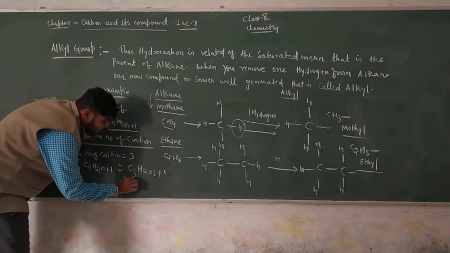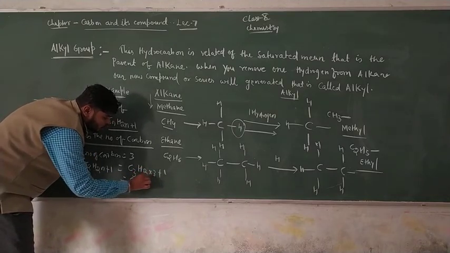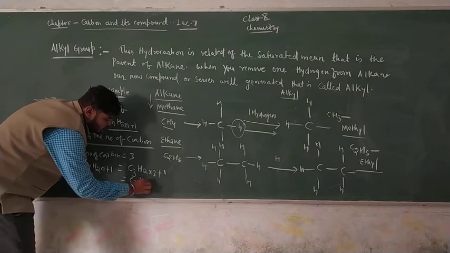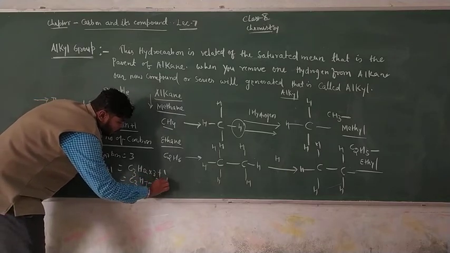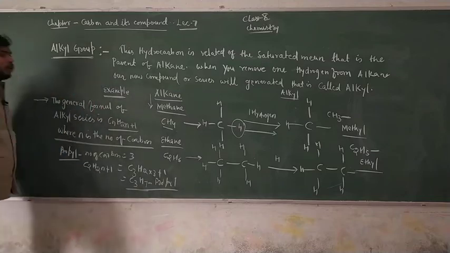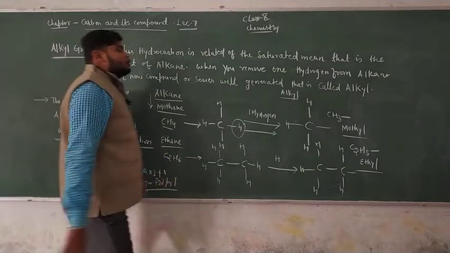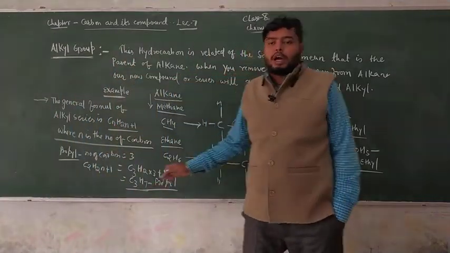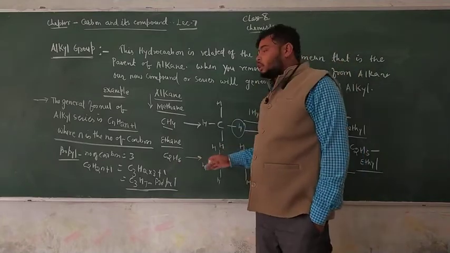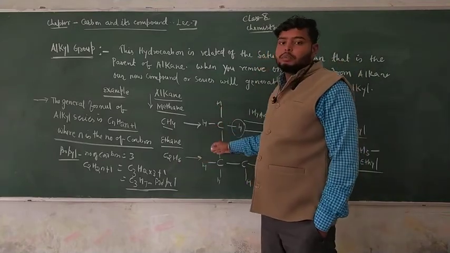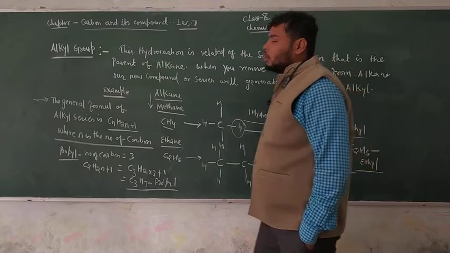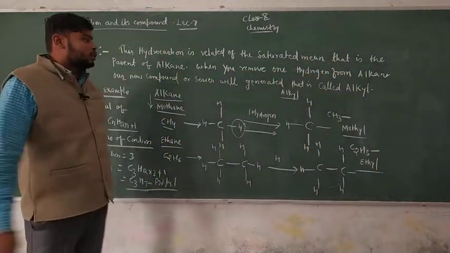This is C3H, 2 times 3 is 6, plus 1 is 7. This is propyl. That means by using the general formula you can prepare many types of hydrocarbons. This is so easy for us and makes our system systematic, and this is our alkyl group. So take a screenshot of this.